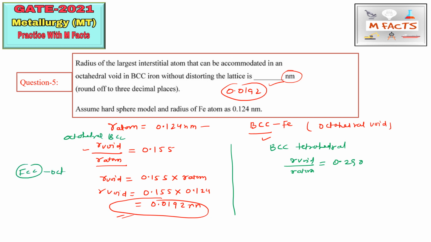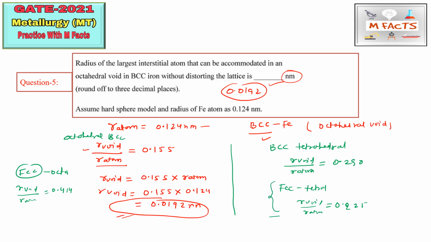For FCC octahedral, R void by R atom is equal to 0.414, and for FCC tetrahedral, R void by R atom is equal to 0.225. You need to remember these things for this type of question.